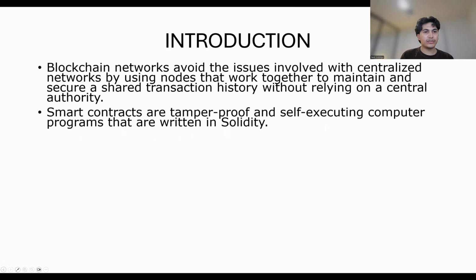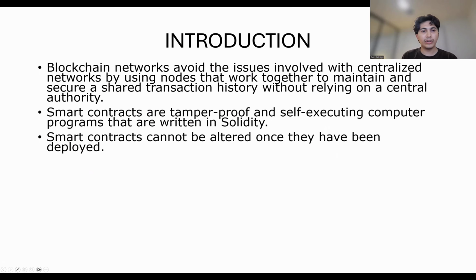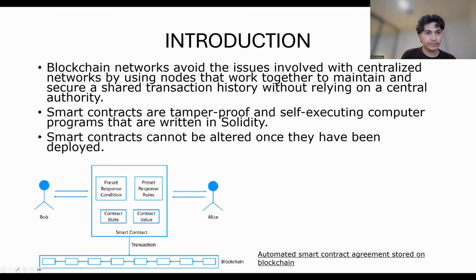Now, smart contracts are tamper-proof and self-executing computer programs that are written in Solidity, and they cannot be altered once they've been deployed. Here is a diagram which shows how a smart contract transaction works, where both parties present their condition and the response rule is present in the smart contract. And this transaction is put into the blockchain, which contains multiple nodes.